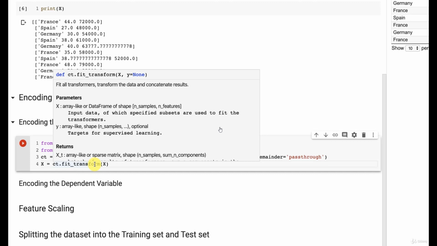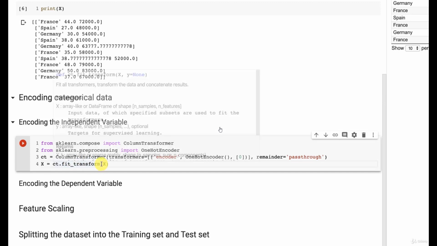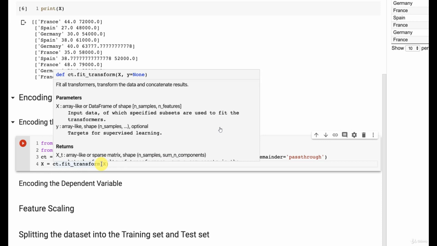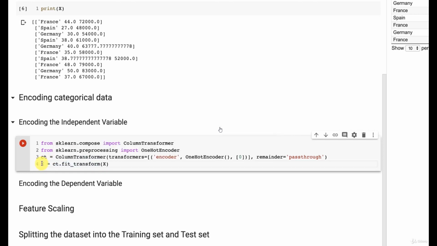But then we have to do one more thing, which is related to the fact that the fit_transform method doesn't return the output as a NumPy array, and it is absolutely compulsory to have X as a NumPy array because this will be expected by the future machine learning models which we're going to build. In order to train the future machine learning models, we're going to use a train function, which is actually called fit, and this train function will expect the matrix of features X as a NumPy array.